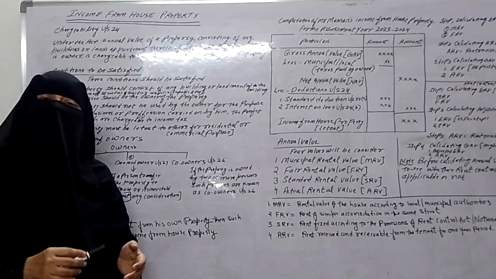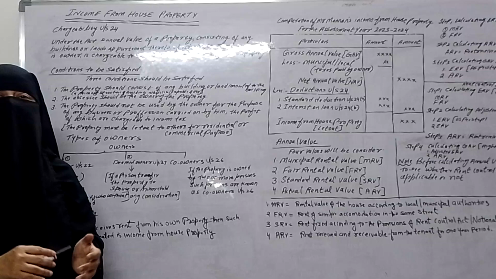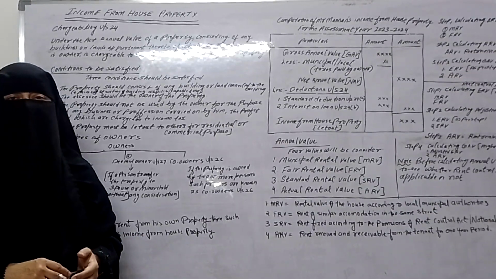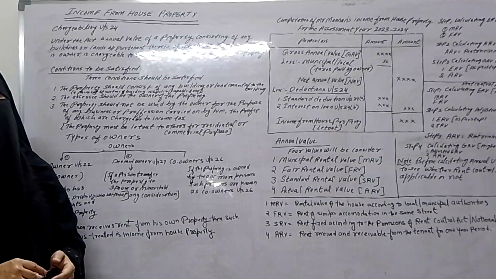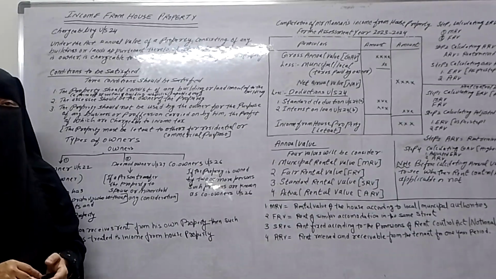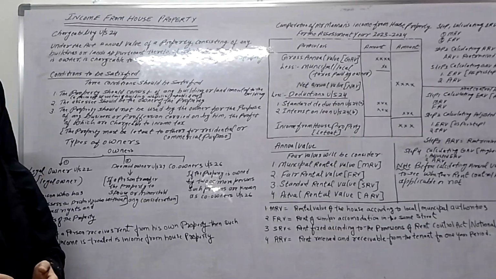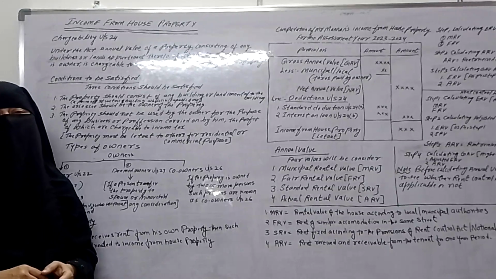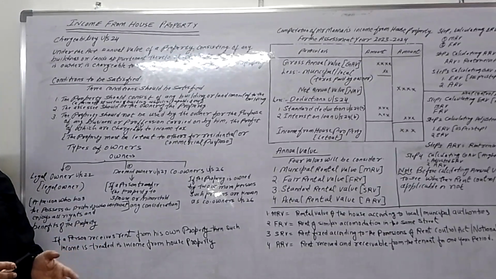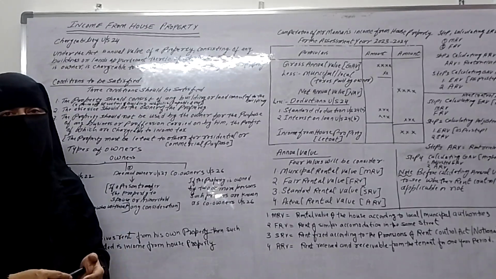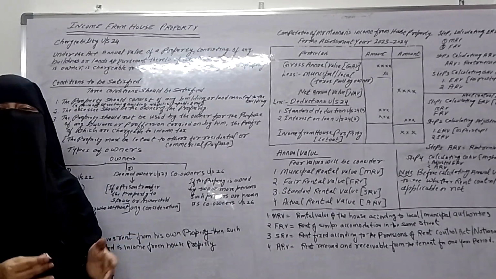The Income Tax Act classified the incomes under 5 heads. First head is income from salary, then income from house property, income from business and profession, income from capital gains, and the last head is income from other sources. Income from house property is the second head. The first head is income from salary.